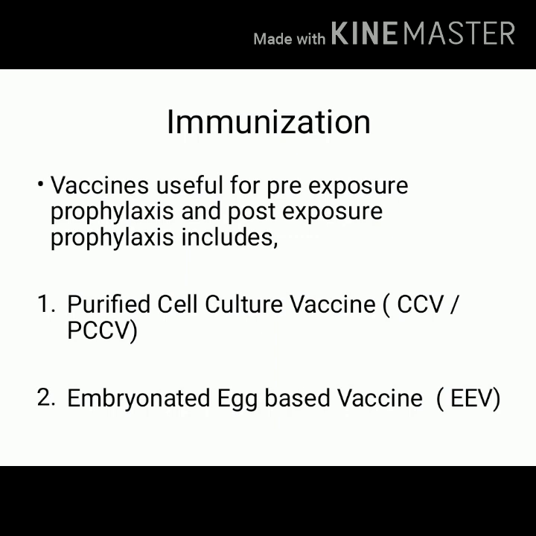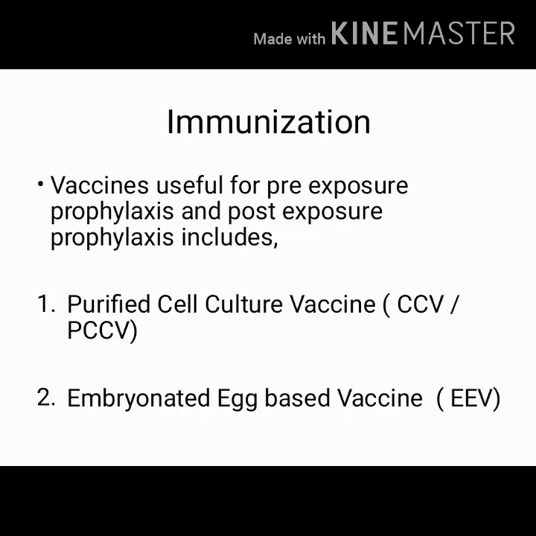What vaccines are available? We can use PCCV vaccine. PCCV stands for Purified Cell Culture Vaccine. And another vaccine is EEV, that is Embryonated Egg Based Vaccine.